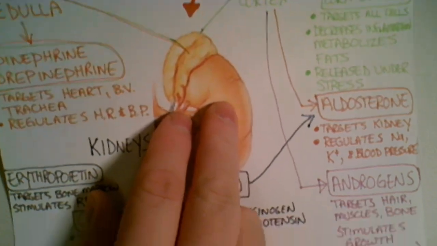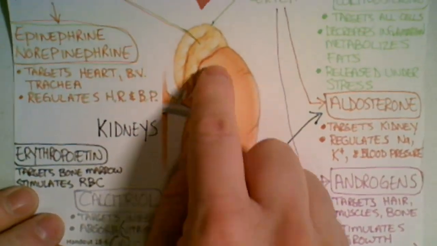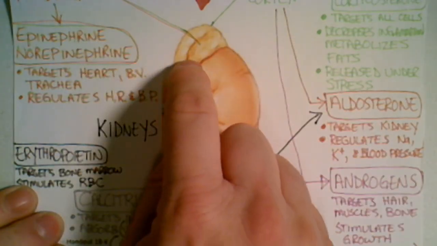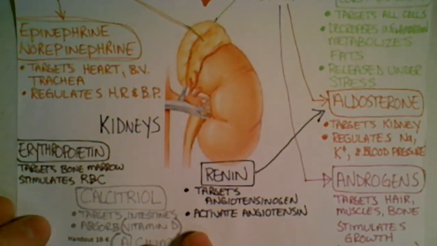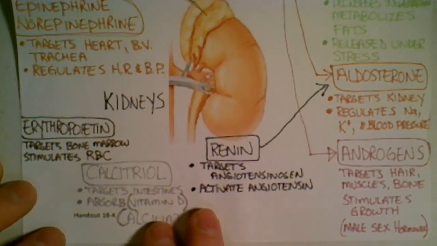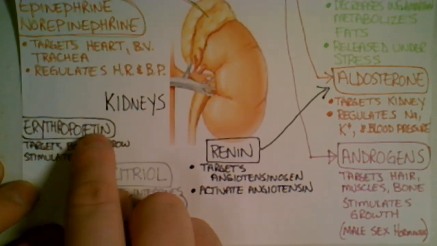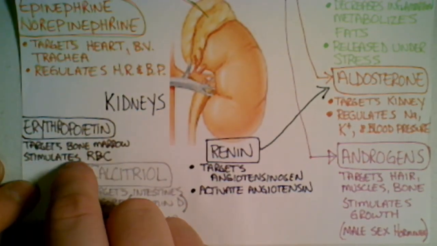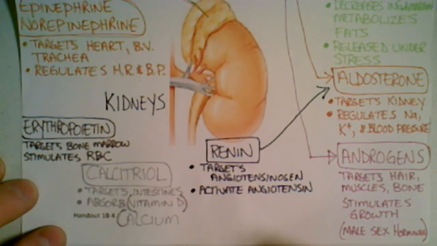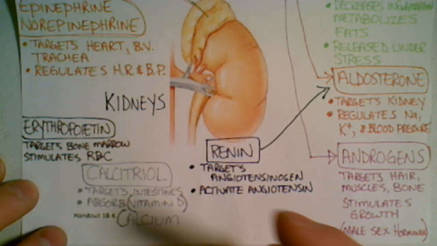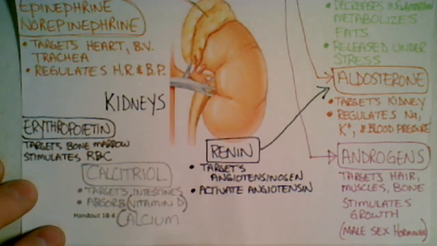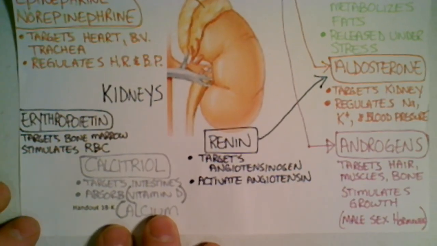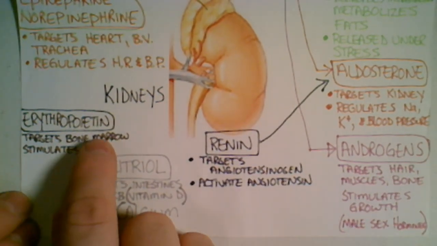Okay, now the kidney itself, so those are the adrenal glands. The kidney itself produces several hormones. One of them is erythropoietin. Remember, erythropoietin is the hormone that stimulates red blood cell production in our bone marrow. So remember, the liver had thrombopoietin. Well, the kidneys make erythropoietin. So erythropoietin is going to stimulate red blood cell production.